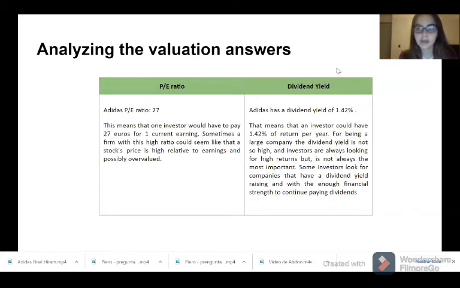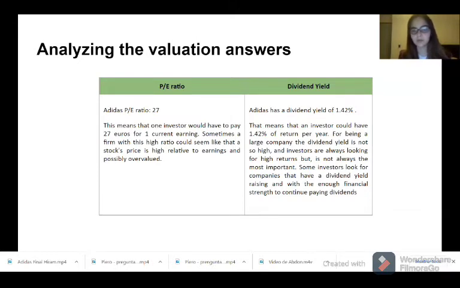PE ratio. The Adidas PE ratio is 27. This means that an investor will have to pay 27 euros for one euro of current earnings. Sometimes a firm with such a high ratio could seem like the stock price is high relative to earnings and possibly overvalued. Dividend yield. Adidas has a dividend yield of 1.32%.